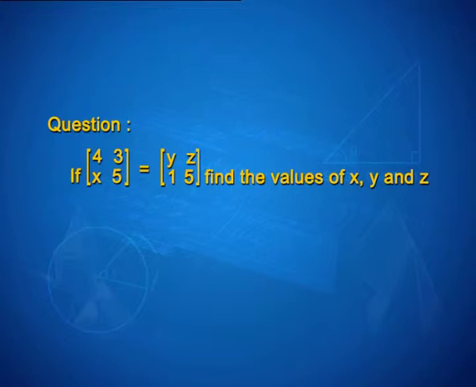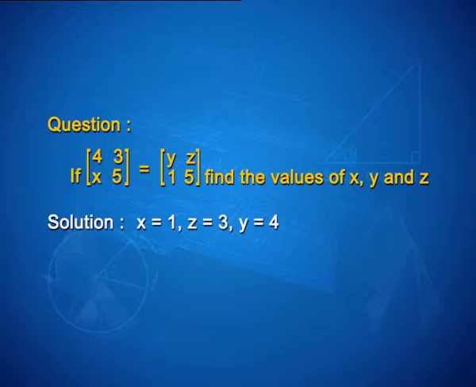Let us take one example here. If [4, 3; x, 5] is equal to [y, z; 1, 5], find the values of x, y and z. Here you can observe that the corresponding element to x is 1. So, the value of x is 1. Similarly, the value of z is 3 and y is 4.